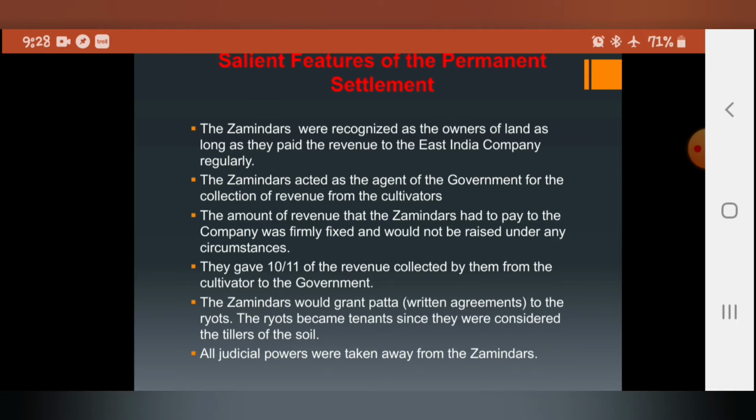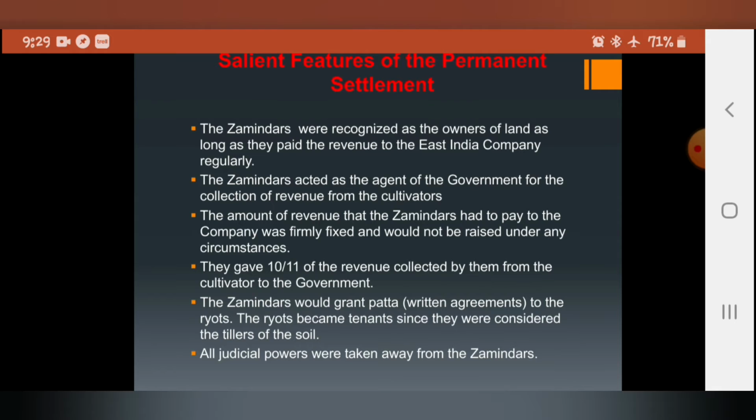Second point, the zamindars acted as the agent of the government for the collection of revenue from the cultivators. So what were the zamindars doing? They were acting as the agent between the government and the cultivator in order to collect the revenue. They needed to collect the revenue and submit it to the East India Company. That was their main work.